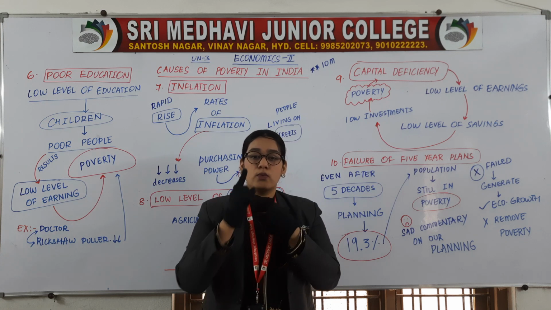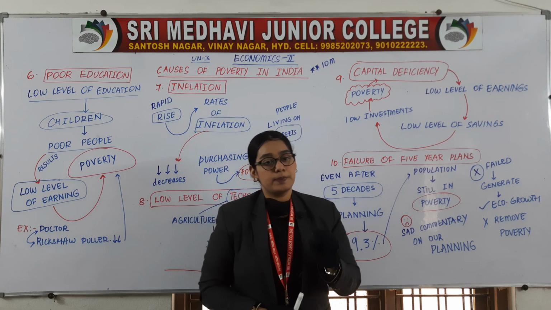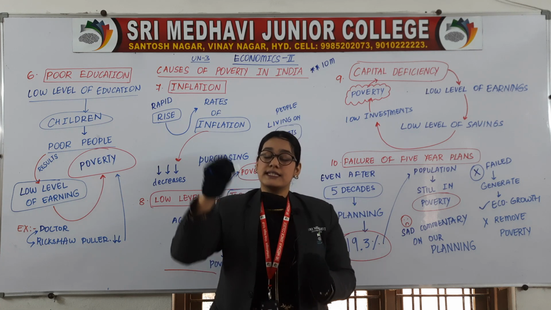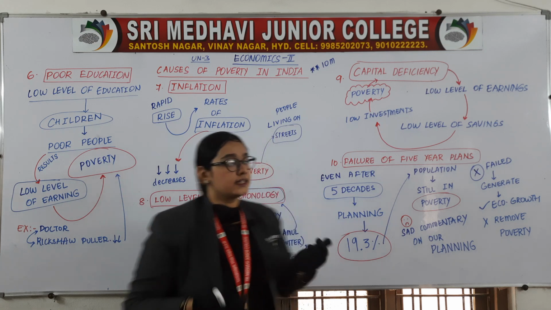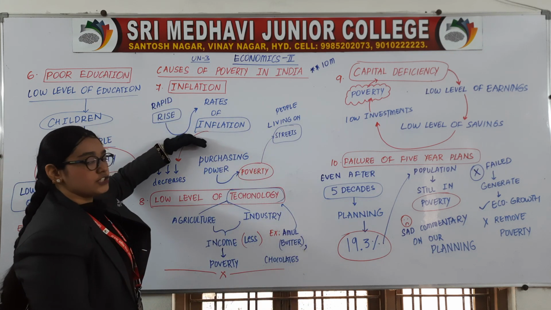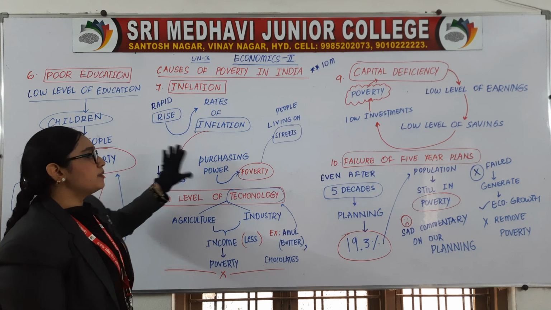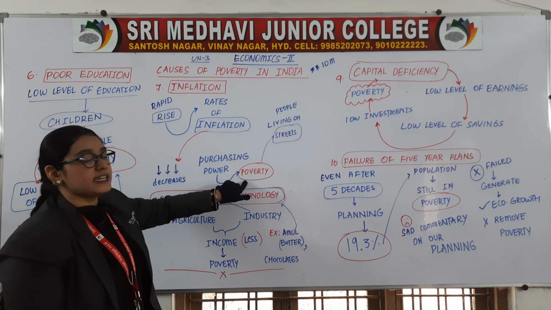So in order to buy 1 kg of tomatoes, previously you used to pay 10 rupees, now you need to pay 60 rupees. Is it not a great rise? Yes. So rapid rise in the rates of inflation will decrease the purchasing power, which will result in poverty.